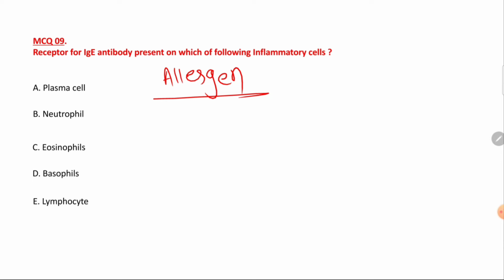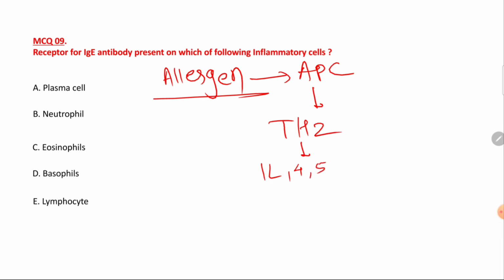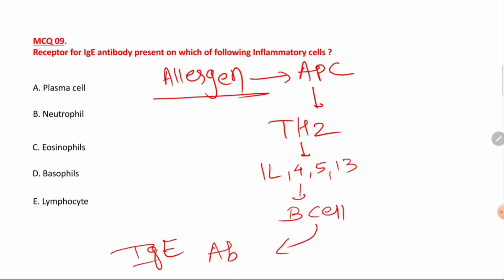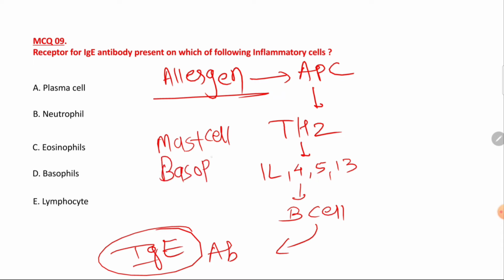So whenever there is an allergen exposure, the antigen presenting cell presents this antigen to the T helper 2 lymphocyte, which will secrete interleukin 4, 5, and 13, right? These interleukins will stimulate a B lymphocyte to get converted into plasma cell, and they will produce antibody, particularly of the IgE variety. And this antibody will bind on the mast cell or basophil cell, which are the allergic cells, right?